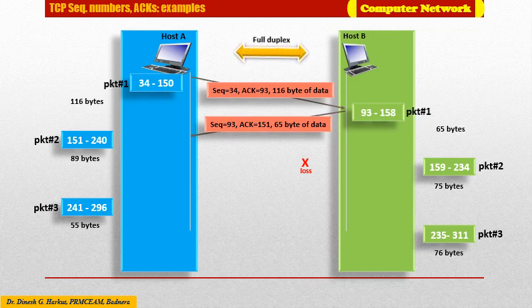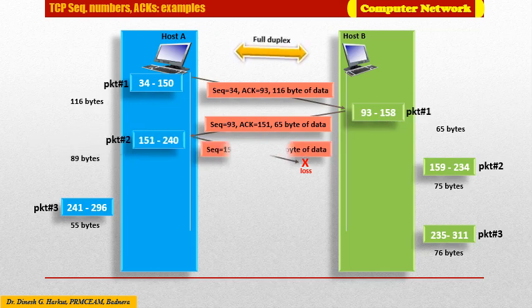The packet was sent by A and received by host B. In response to that packet, suppose host B sends yet another packet which contains bytes from 93 to 158. As discussed earlier, accordingly it will put sequence number 93 as the first byte number, and acknowledgement 151 indicates that the next packet expected by host B must contain byte 151 as the first byte, as it has already received a packet with data up to 150 bytes.